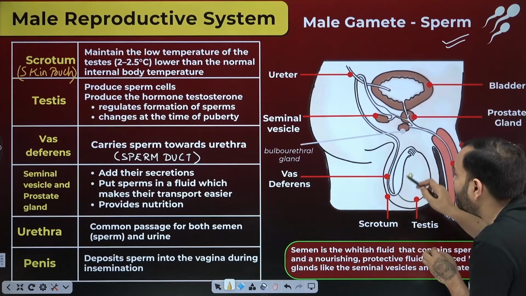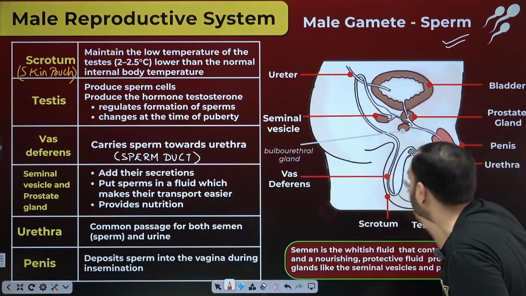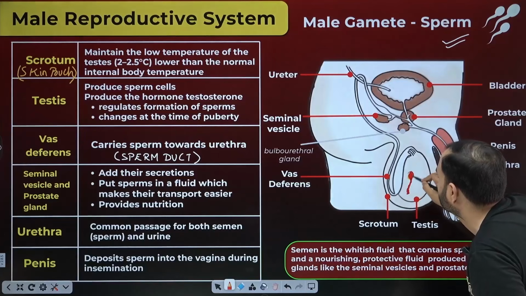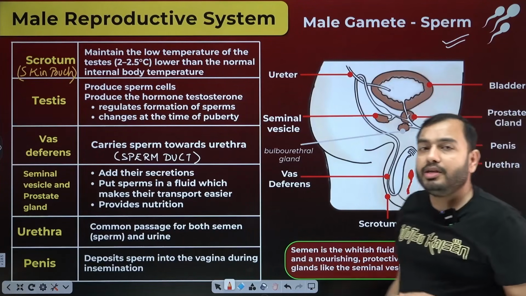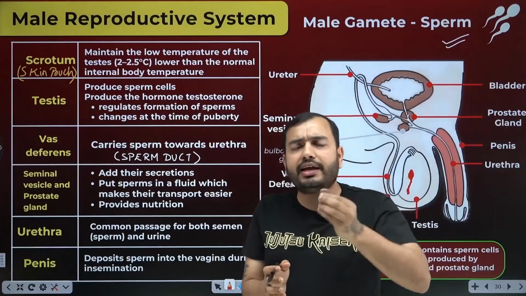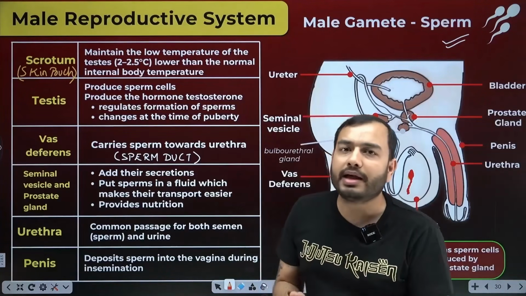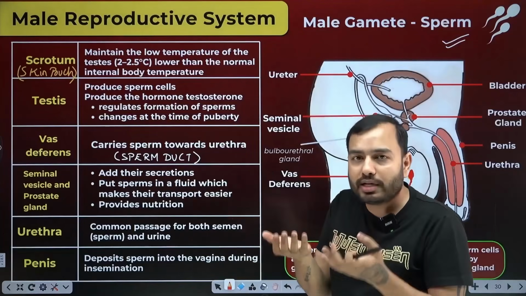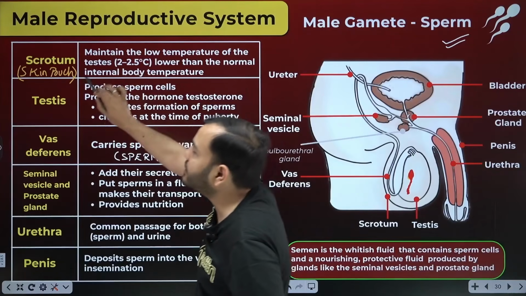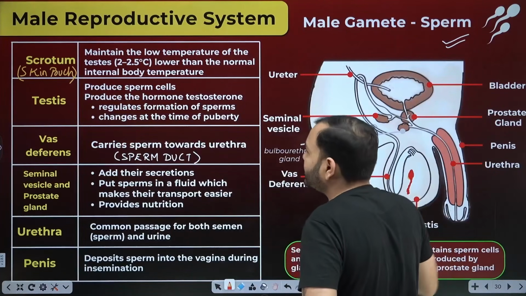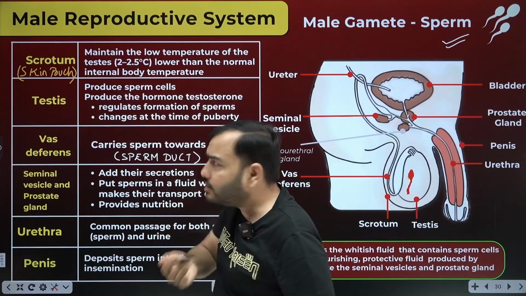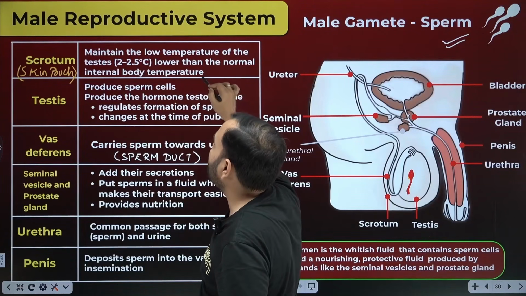And what is being formed inside the testes? Male gamete, meaning sperm cells, are being formed. Now, why is the scrotum outside the body? Because a temperature 2 to 2.5 degrees lower than the body is required to make the sperm cells. That is why it is outside the body, so that the temperature inside it remains 2 to 2.5 degrees Celsius less than the body. So what is the scrotum? It is a pouch of skin slightly on the outer side of the body that maintains the low temperature of the testes, 2 to 2.5 degrees Celsius lower than the normal internal body temperature.